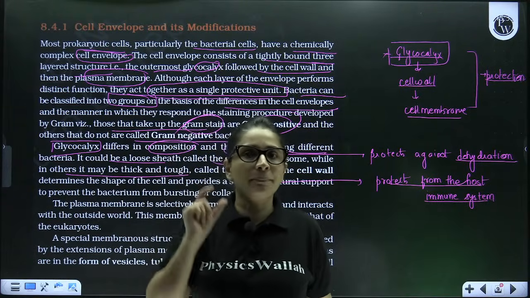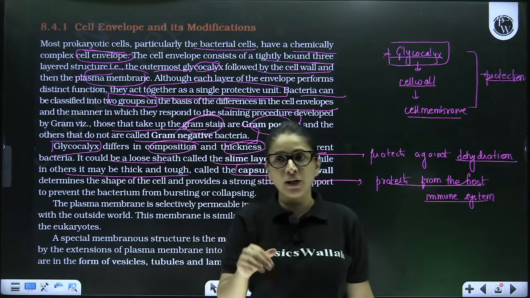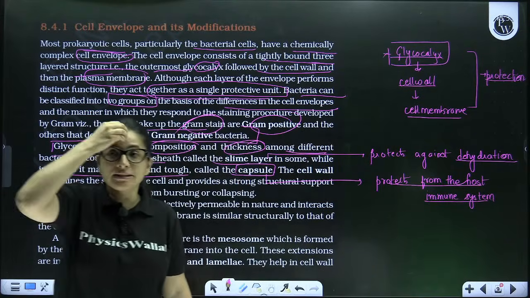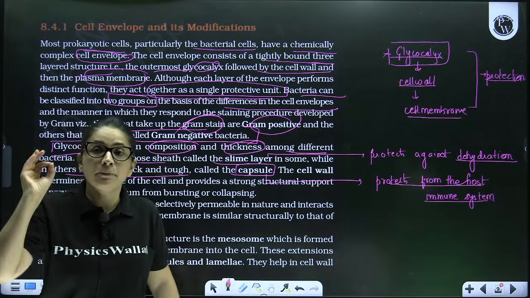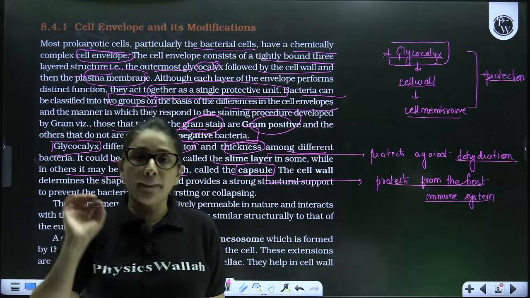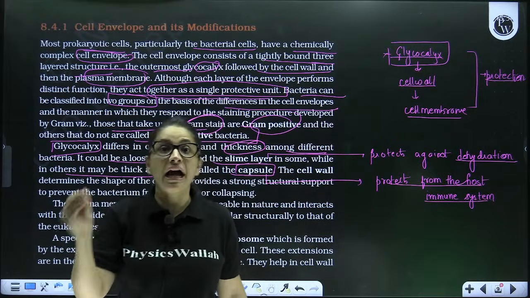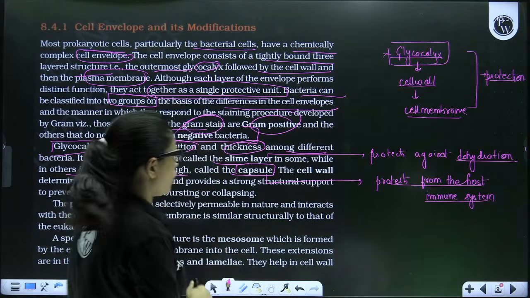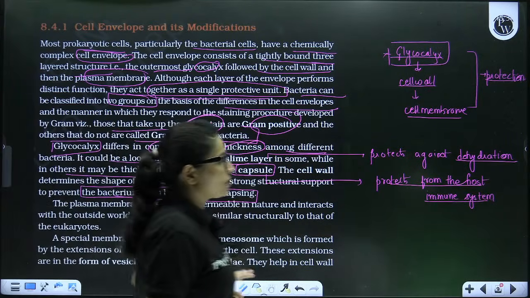So now what I am saying over here is, let's talk about the cell wall. The cell wall is the middle layer which is dead and fully permeable. When I say fully permeable, I mean it will allow any material to pass through it, in and out. Now what is the main function of the cell wall? It regulates the shape of the cell and it prevents the bursting of the cell. This is the most important function of the cell wall. Apart from providing rigidity, strength and support to the cell, what is the most important function of the cell wall? To protect the cell from bursting, from collapsing. So just remember this important function of the cell wall.